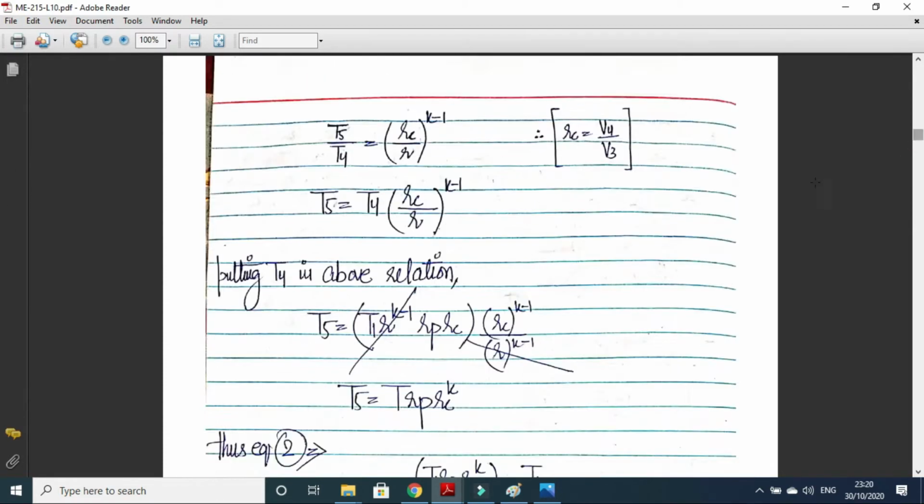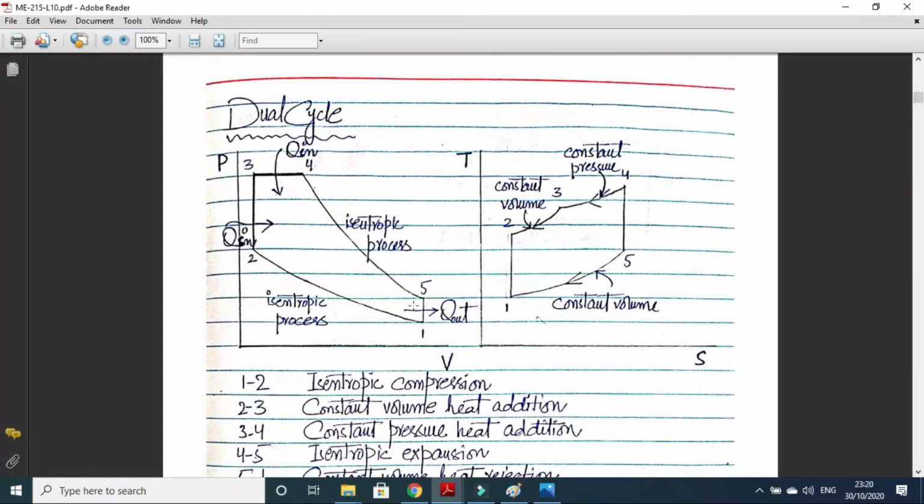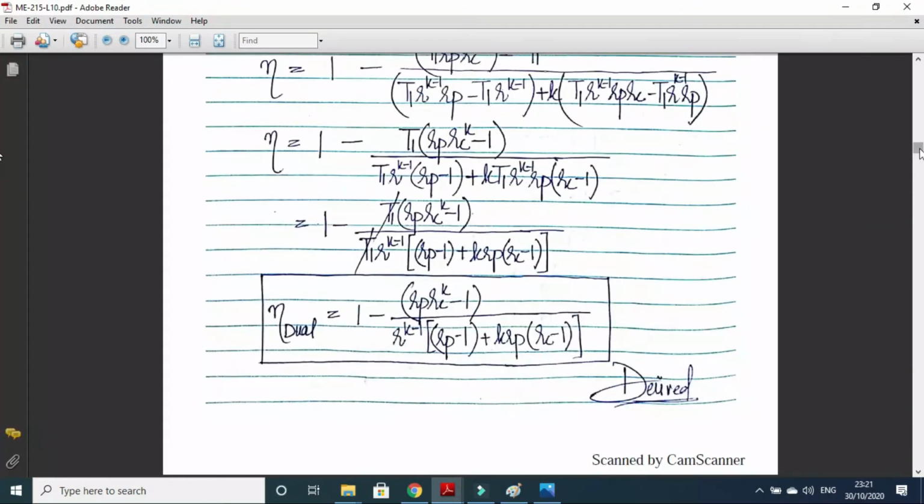If you look at the P-V diagram, for 2 to 3 there will be no work done because it is a constant volume heat addition process, so the moving boundary work will be 0. For 3 to 4 we will have the moving boundary work, and the pressure P3 will be equal to P4. So the expression is P3 (V4 minus V3) plus (P4 V4 minus P5 V5) divided by (k minus 1) minus (P2 V2 minus P1 V1) divided by (k minus 1).